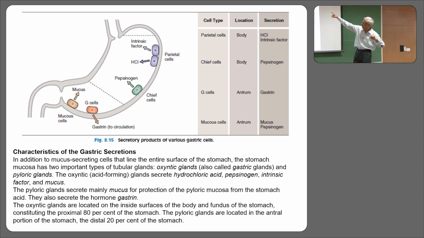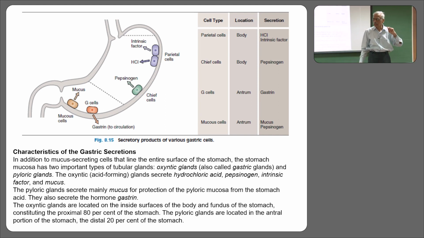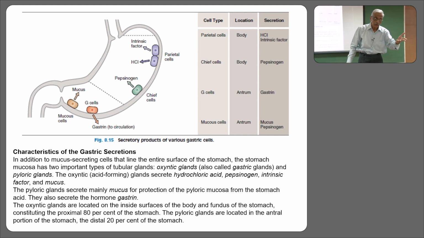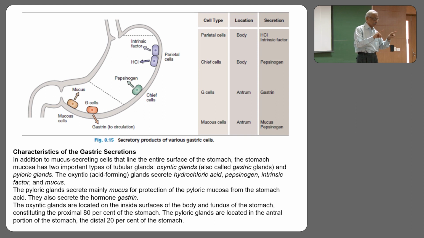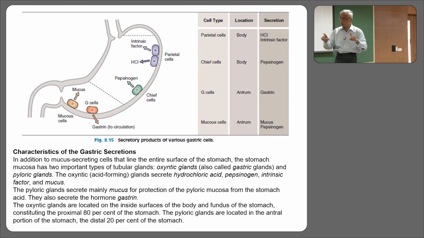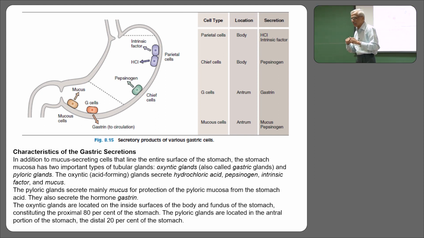And then I will draw your attention to the fundus part. In the fundus part, the author talks about what cells? We have seen an abundance of parietal cells. And we also know that parietal cells are a very important source of HCl. Observe one more fact. Parietal cells are also a source of yet another protein, called intrinsic factor. What do you call it?